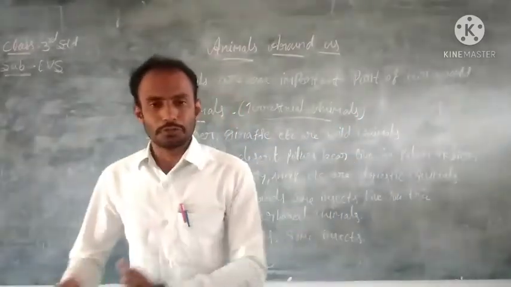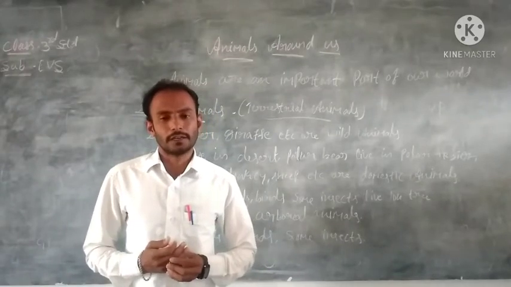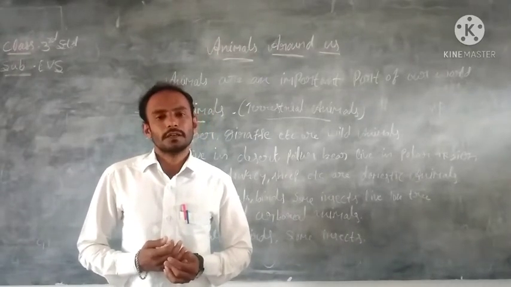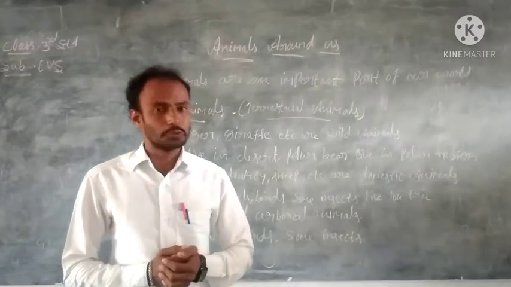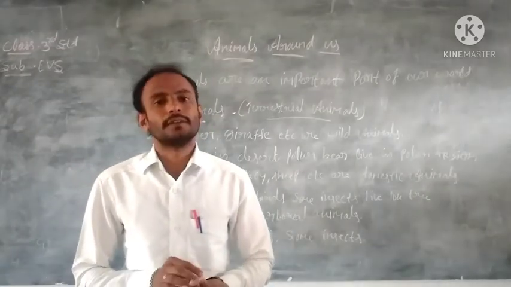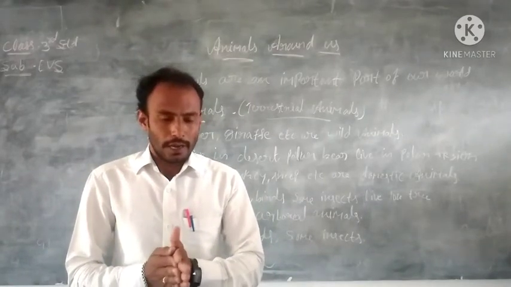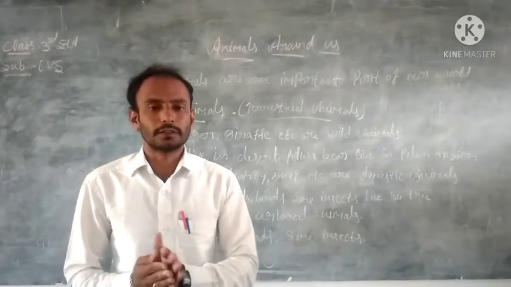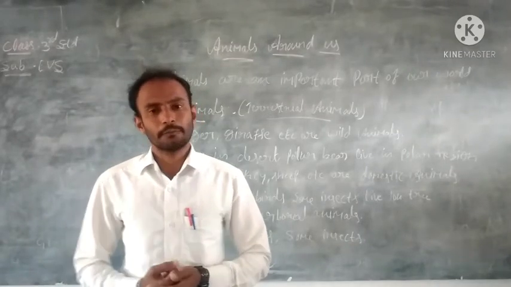We can use so many things in our regular life, like woolen clothes, sweaters, jerkins, jackets, and also leather shoes, leather bags, leather belts. And as food, we drink milk and we eat butter and ghee.